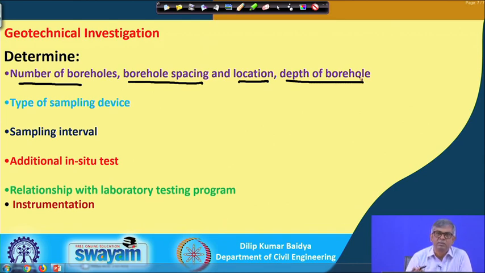Small site, maybe one is required. If it is bigger, then more boreholes will be required. So, like that, number, spacing, location and depth, these are all to be determined.